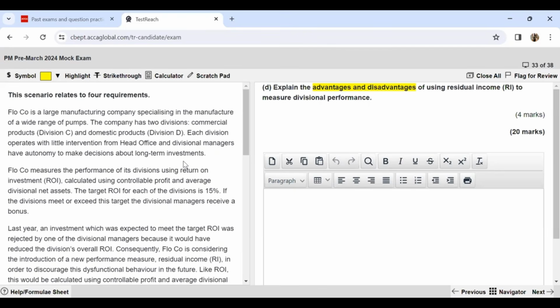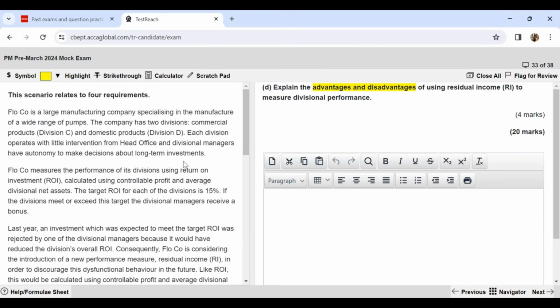So if we talk about the advantages first, whenever we are talking about this part, we will also be trying to link it to the scenario, because that is how it's going to be useful, and the examiner knows that we have not just learnt the answers, but we know the concepts.